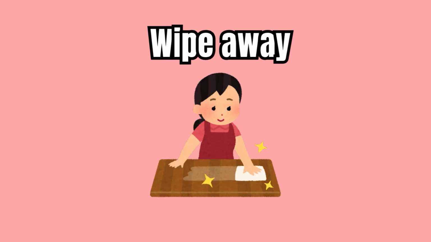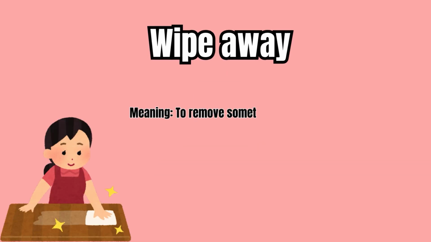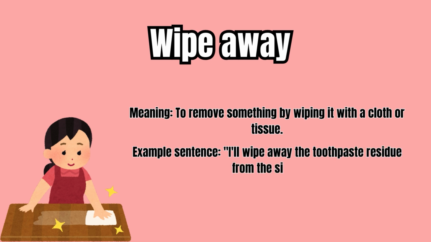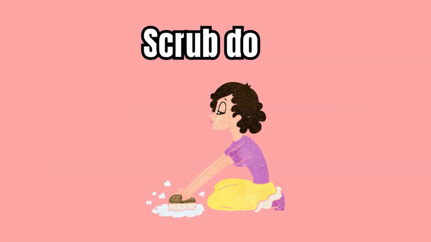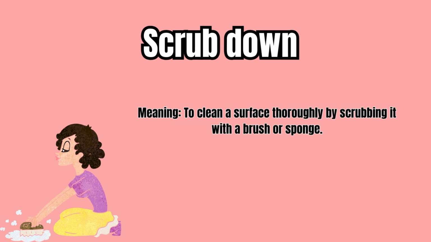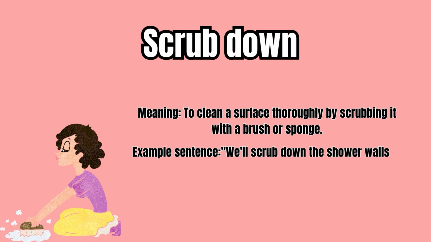Wipe away. Meaning: to remove something by wiping it with a cloth or tissue. Example sentence: I'll wipe away the toothpaste residue from the sink. Scrub down. Meaning: to clean a surface thoroughly by scrubbing it with a brush or sponge. Example sentence: We'll scrub down the shower walls to remove the mildew.